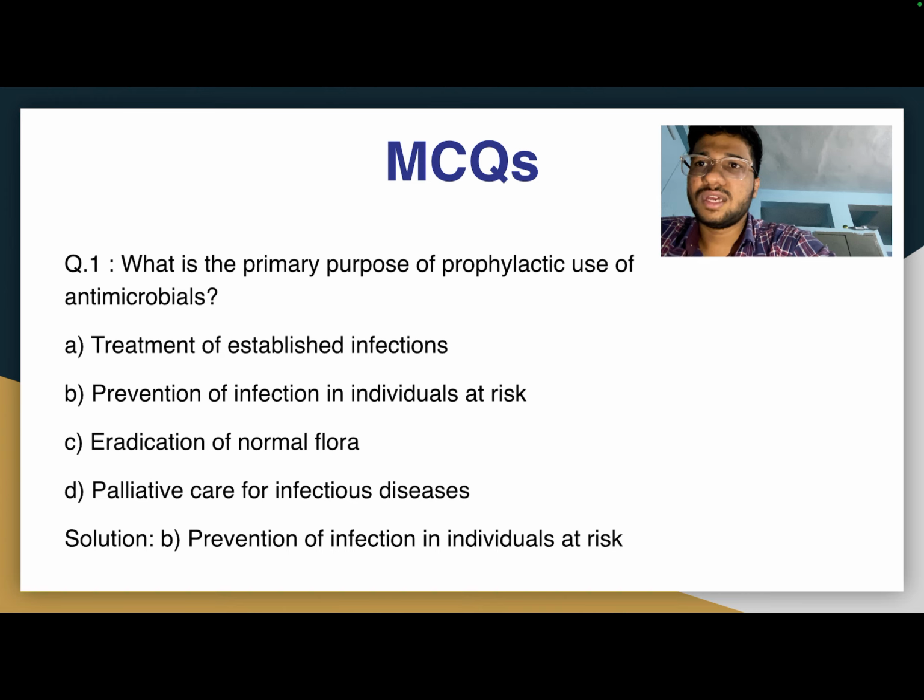to relapse. MCQ. The first one: what is the primary purpose of prophylactic use of antimicrobials? Option A, treatment of established infection. Option B, prevention of infection in individuals at risk. Option C, eradication of normal flora. And option D, palliative care for infectious disease. The answer is B, prevention of infection in individuals at risk.